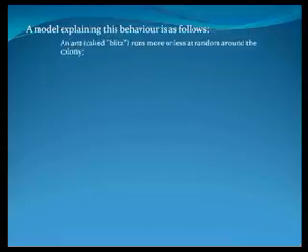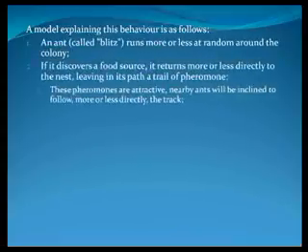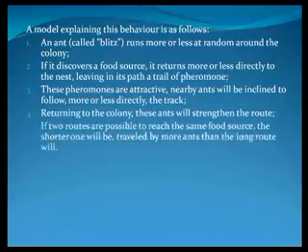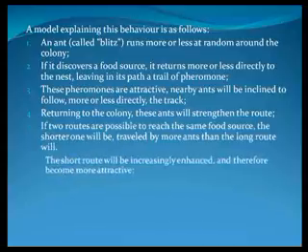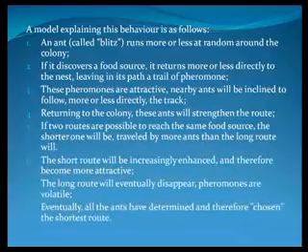A model explaining this behavior is as follows. An ant runs more or less at random around the colony. If it discovers a food source, it returns more or less directly to the nest, leaving in its path a trail of pheromone. These pheromones are attractive. Nearby ants will be inclined to follow, more or less directly, the track. Returning to the colony, these ants will strengthen the route.